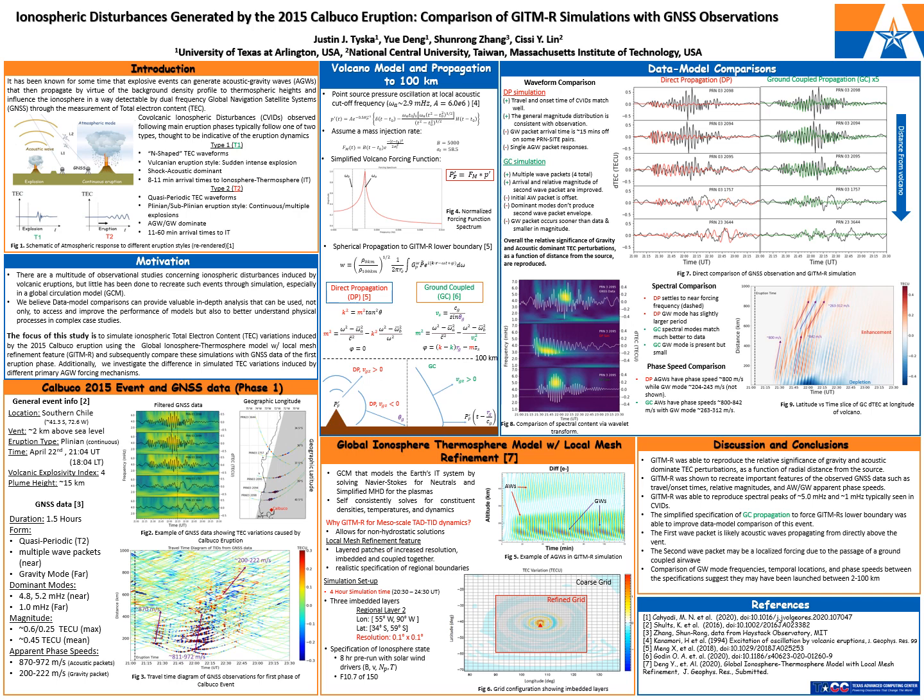The motivation here is that we believe these data model comparisons can really be used to provide in-depth analysis of complex case studies to discern the relevant physics and improve both our models and understanding. The focus of this study is to simulate ionospheric total electron content variations induced by the first phase of the 2015 Kabuko event and compare these simulations to GNSS data while attempting to investigate different primary acoustic gravity wave forcing mechanisms.